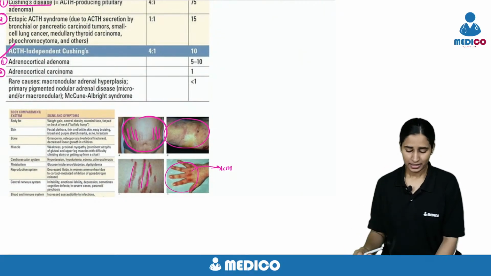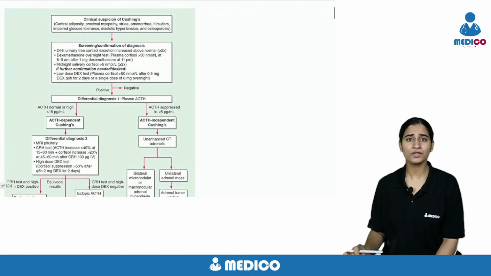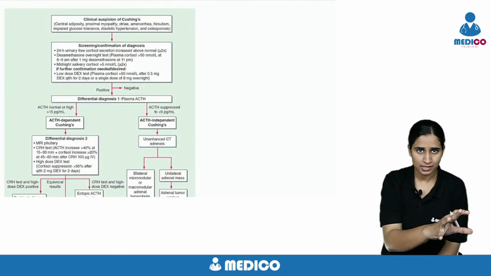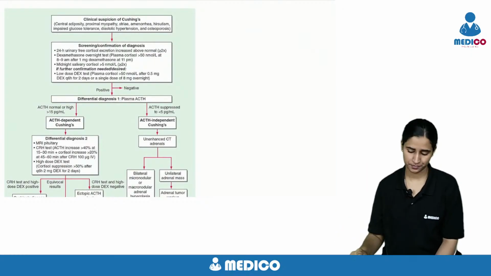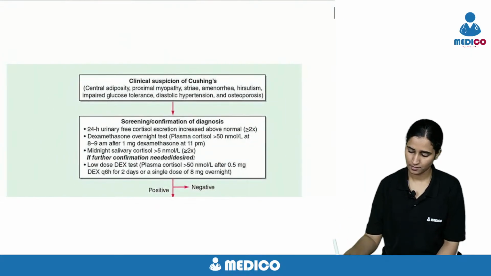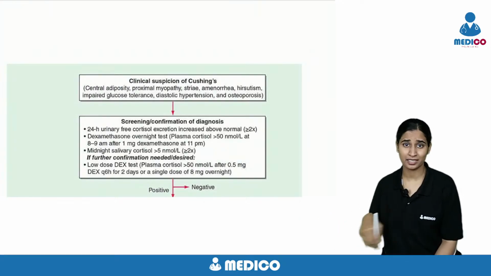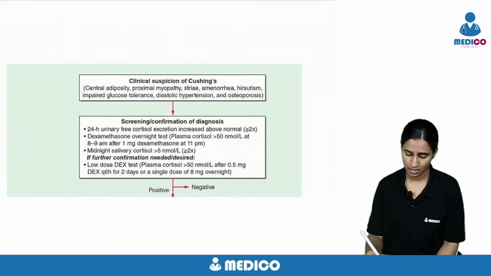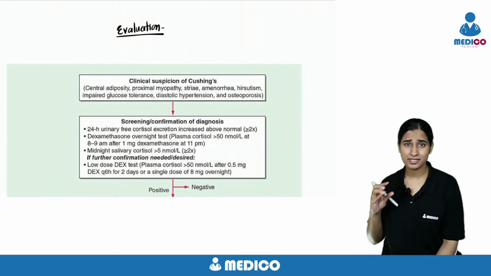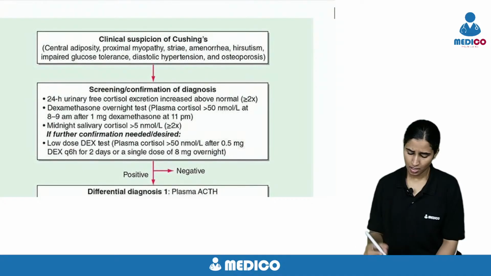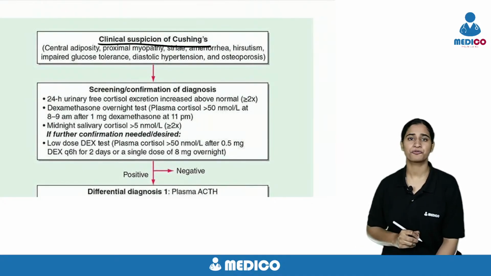You understood, right? Now that you know what Cushing's syndrome is and what the causes are, now let's go for the evaluation. And this evaluation is beautifully given in Harrison, so that is why I'm bringing that table and discussing. One table, you know the whole evaluation. It's the most confusing part, but just understand why we are doing each test, then it will be easy for you.